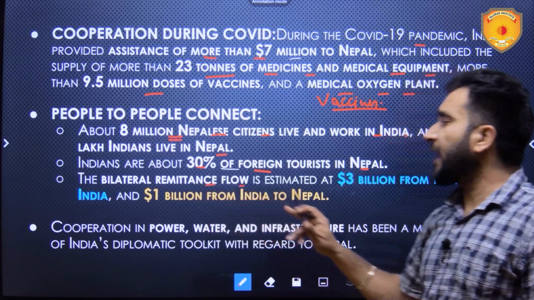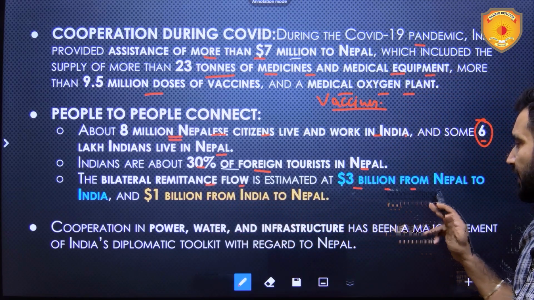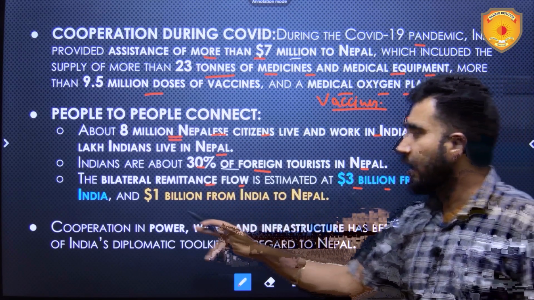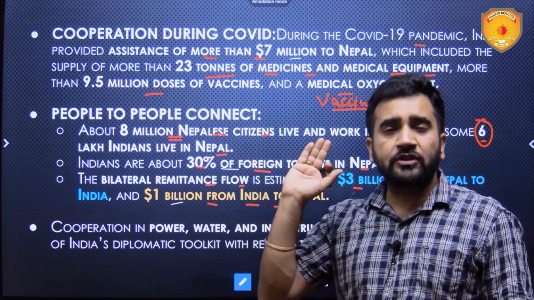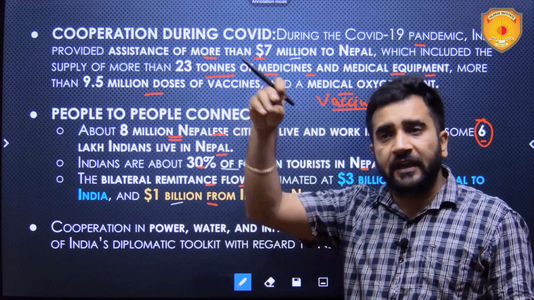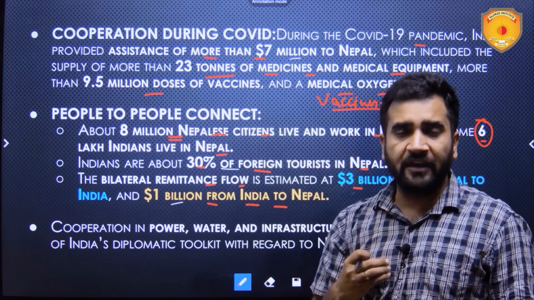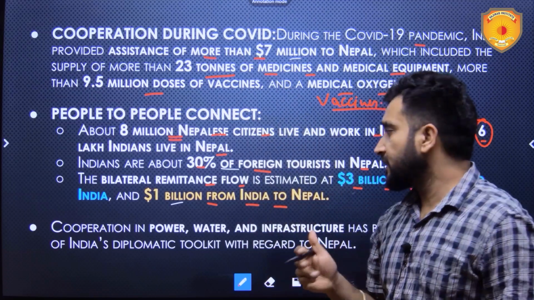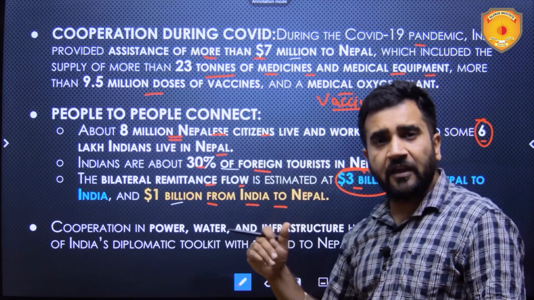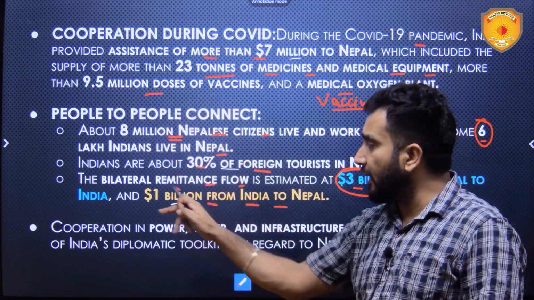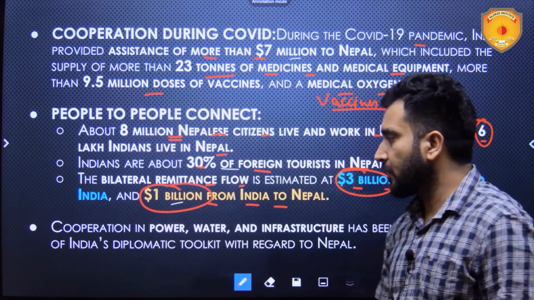The bilateral remittance flow is estimated at $3 billion from Nepal to India and $1 billion from India to Nepal. So those people, those Indians living in Nepal, working over there, they send money to their family and friends over here. That is $3 billion every year. And Nepalese staying here in India, sending money to Nepal, their families over there is $1 billion.